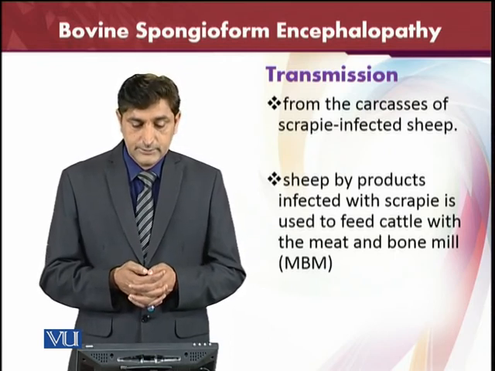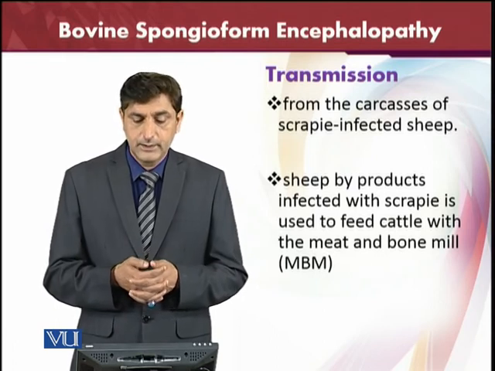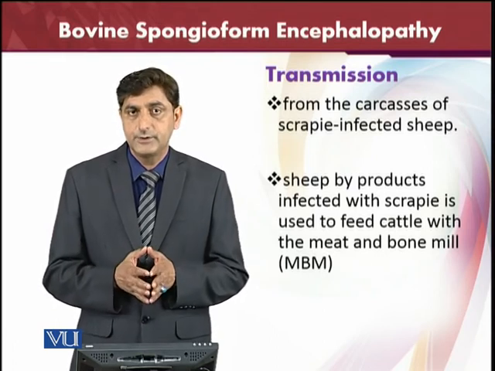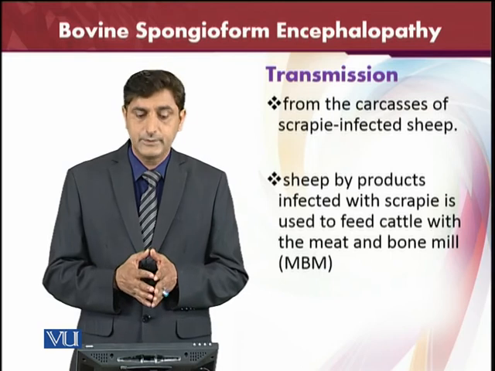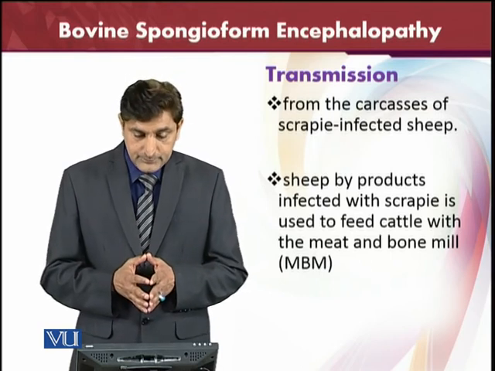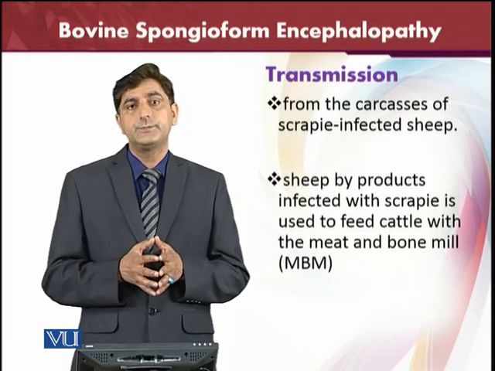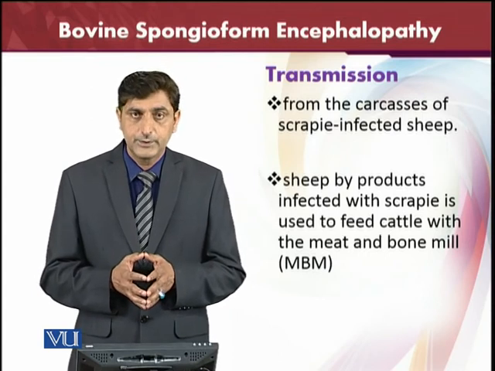So if the carcasses of the scrapie infected sheep are transmitted, then the disease will also be transmitted very easily this way.